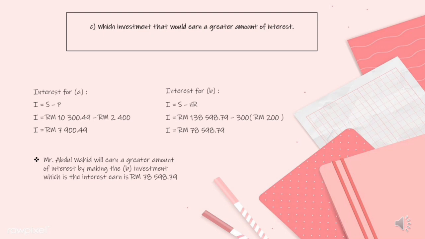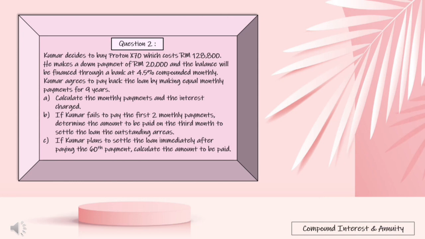In here, we can conclude that Mr. Abdul Wahid will earn a greater amount of interest by making the B investment, which is the interest earned is RM 78,598.79.